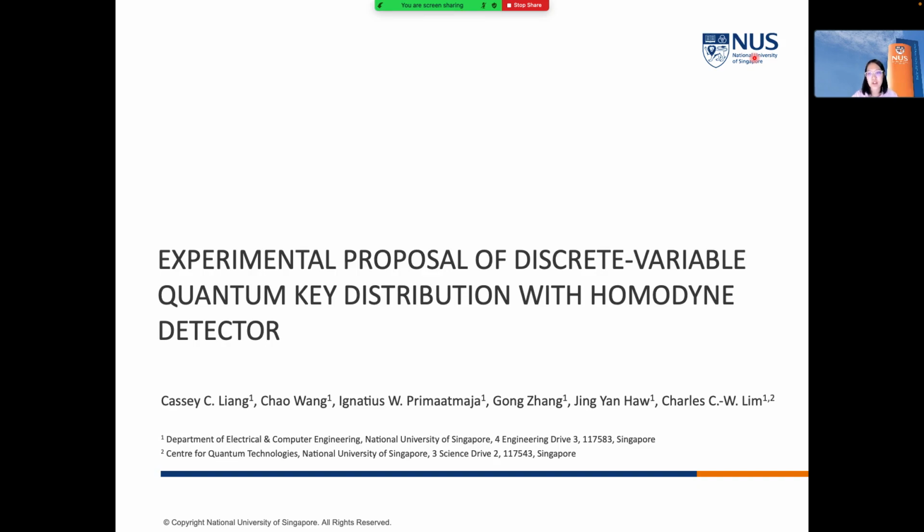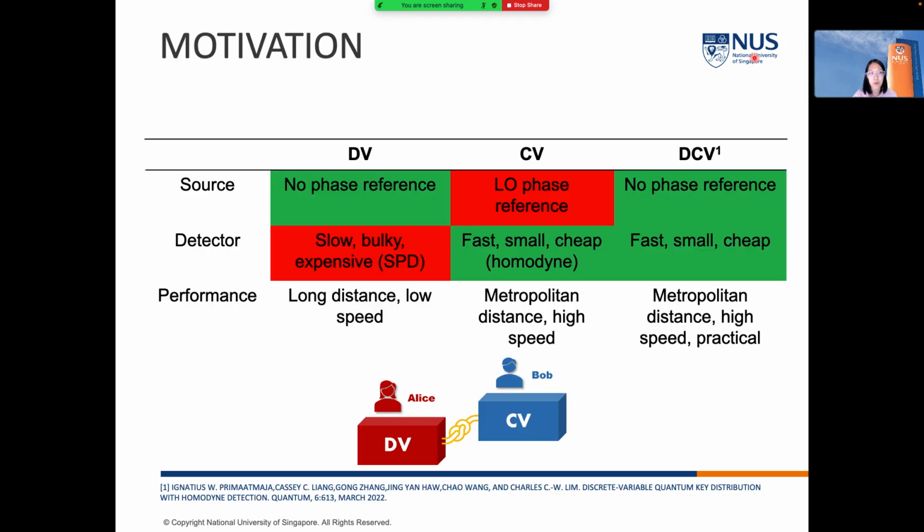So I would like to share about our work on the experimental proposal of discrete variable quantum key distribution with homodyne detector. So QKD protocols can be categorized into two main categories. The first one is the discrete variable QKD protocol, or DV in short, and the second one is the continuous variable QKD protocol, or CV in short. Each of these protocols has its own pros and cons.